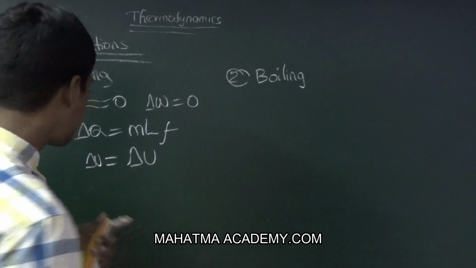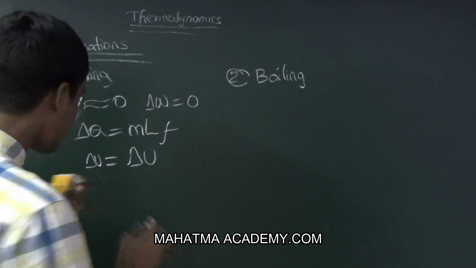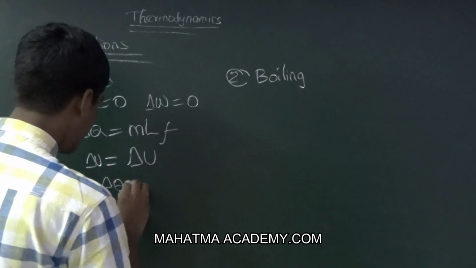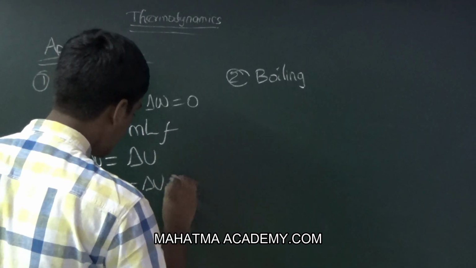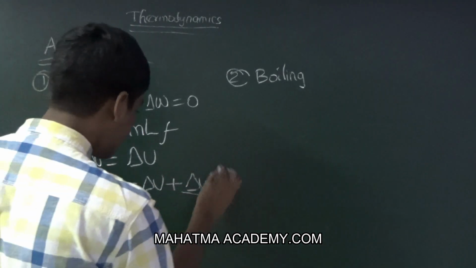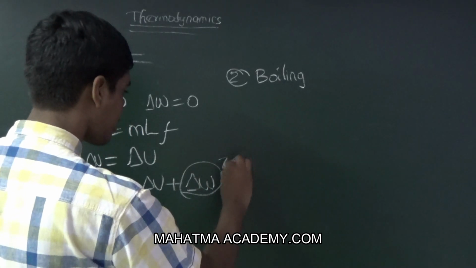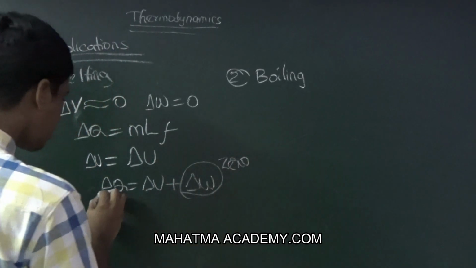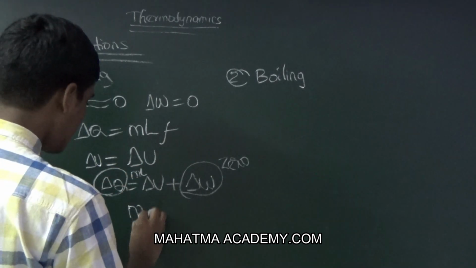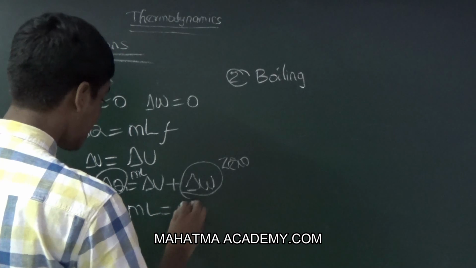And from the first law of thermodynamics, the equation is delta Q is equal to delta U plus delta W. Here delta W is 0 and delta Q is equal to mL. So mL is equal to delta U.